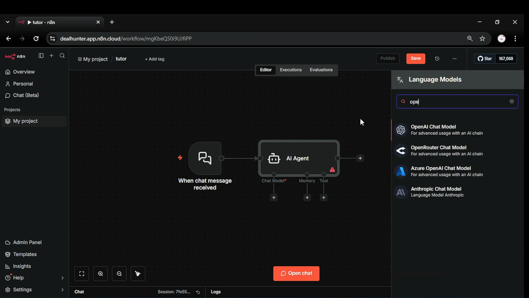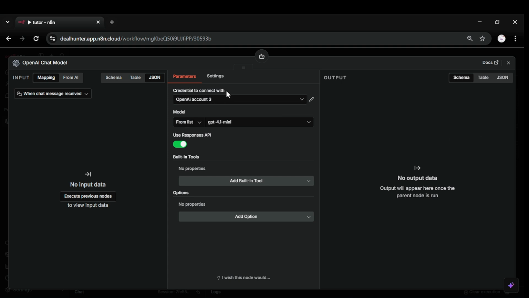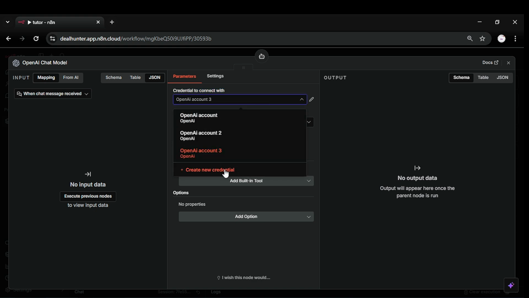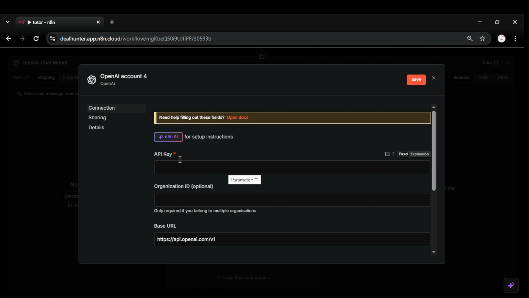But for now, we just add our OpenAI, go to the credentials section and click. And down below, click on create new credentials. We need an API key and an organization ID, which is optional.